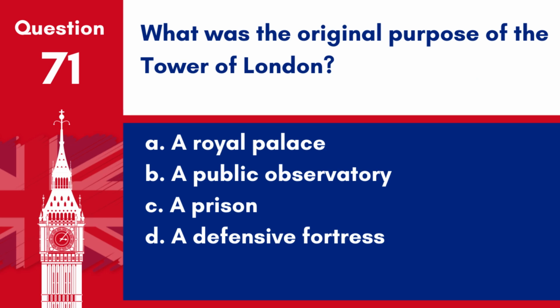Question 71. What was the original purpose of the Tower of London? A. A royal palace. B. A public observatory. C. A prison. D. A defensive fortress.